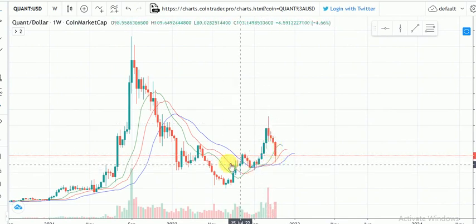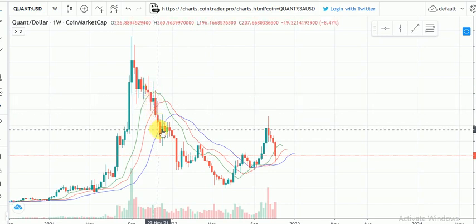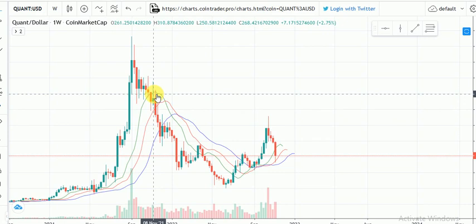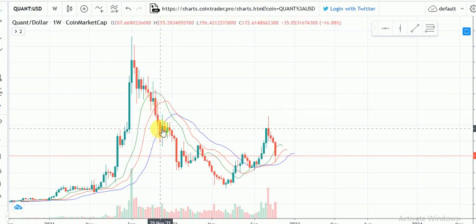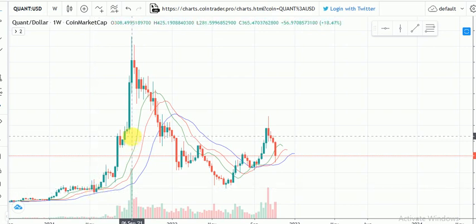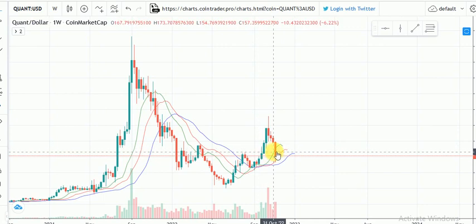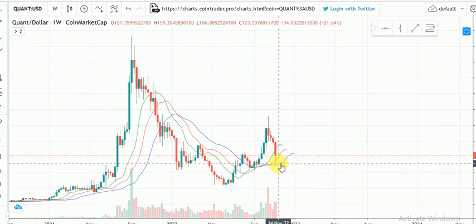Every single time we broke this EMA, we came down to the blue EMA. Every time we broke this EMA or the green EMA, we came down to touch the blue. As you can see, every single time we broke the green, we came to touch the blue, right? And this is the weekly time frame for Quant, and because we have broken the green, probably the blue is sitting at 103 at the moment. So we should be expecting Quant to hit $103 in the coming few days.